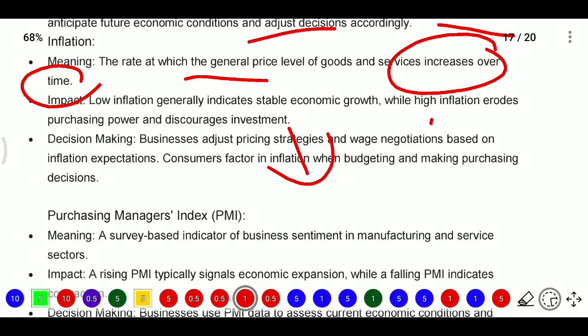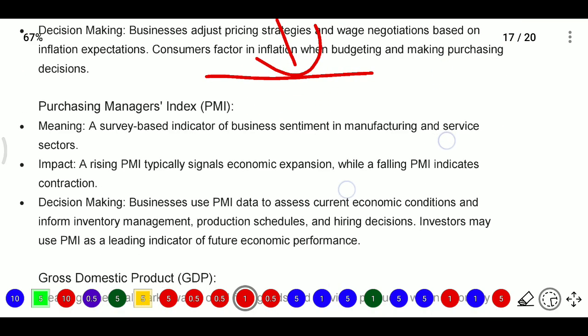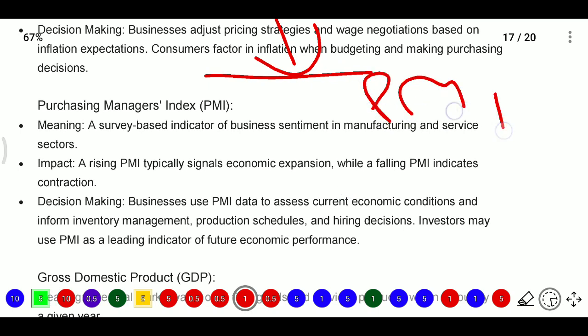Next, decision making. Businesses adjust pricing strategies and wage negotiations based on inflation expectations, and consumers factor in inflation when budgeting and making purchasing decisions.